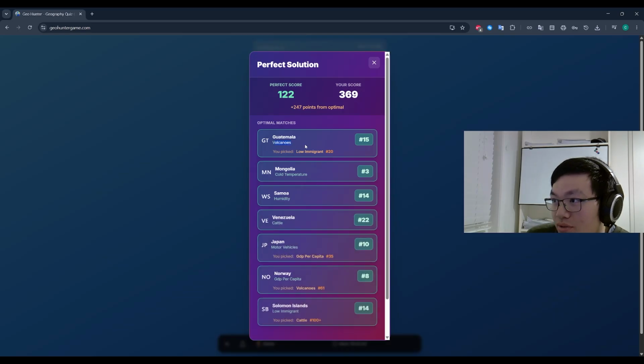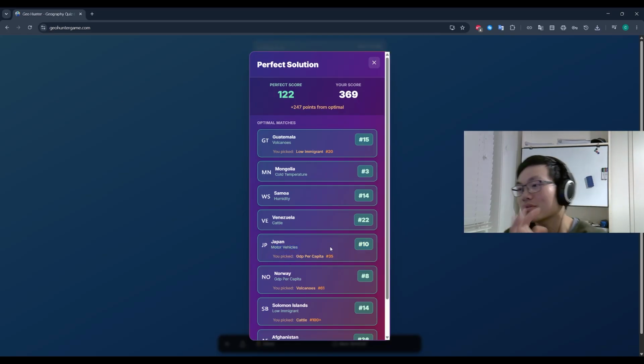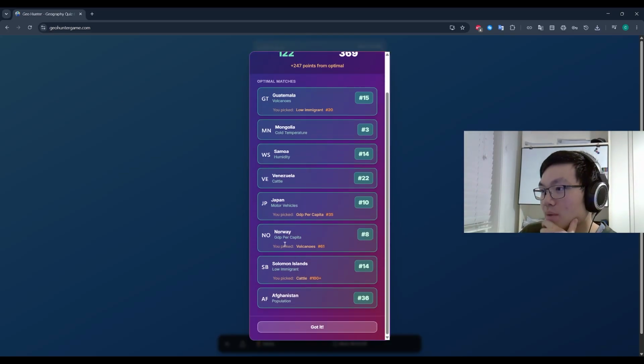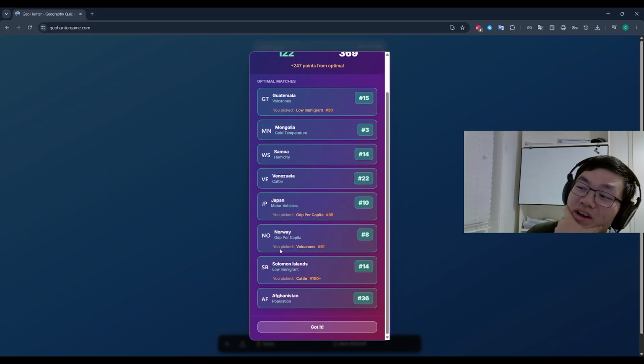The best was volcanoes for Guatemala. Yeah, I can see that. Yeah, I don't know why I did low immigrant. I mean, low immigrant for 20th, that's not terrible. Japan motor vehicles. I don't know why I did not pick that, actually. Of course it was motor vehicles. GDP per capita for Norway. That makes sense, you know. Low immigrant for Solomon Islands. Yeah, that would have made a lot of sense.